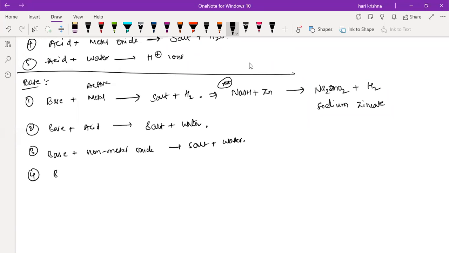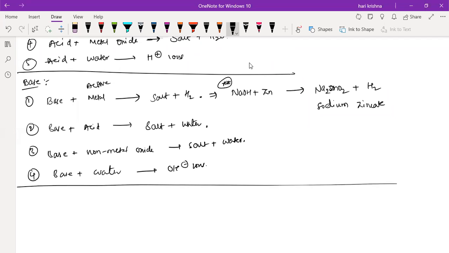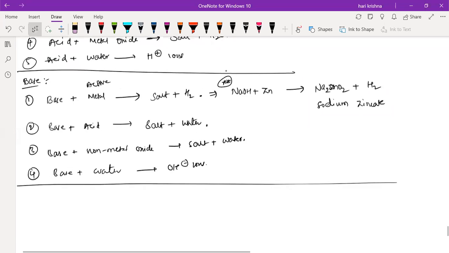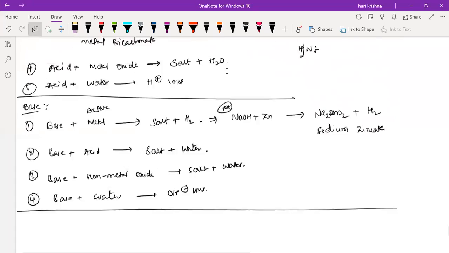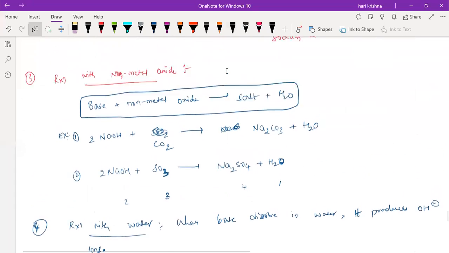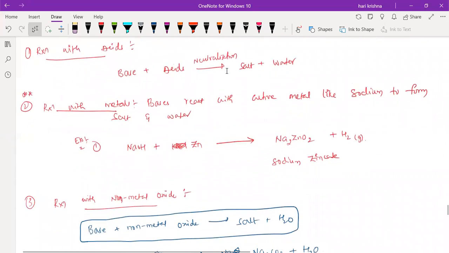Next, when you dissolve the base in water, you'll get OH minus ions. These are the 4 chemical properties of the base. Fine. This is what we discussed in the last class, right? This is the sodium zincate formula.